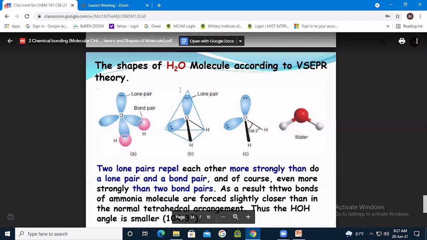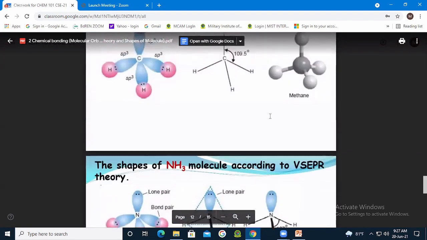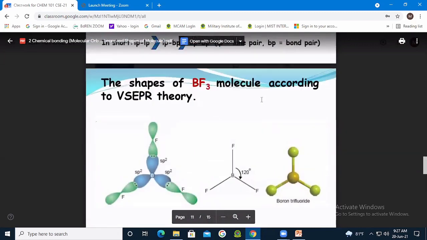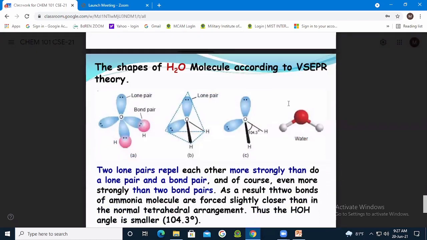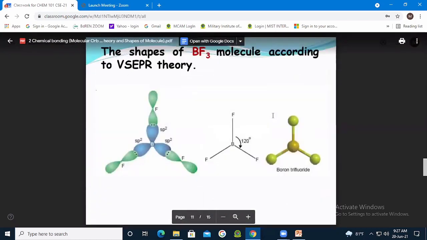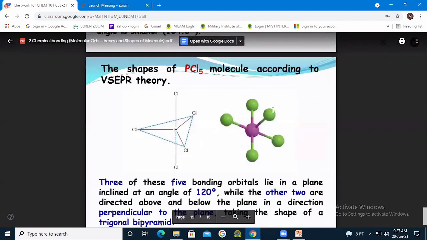Is there any question regarding the arrangement of shape, and why the lone pair has some repulsion effect on the bond pair, and how much it is? Do you have any question?